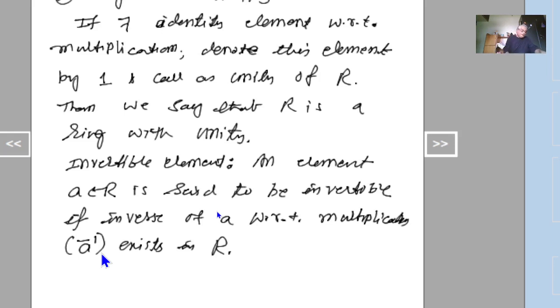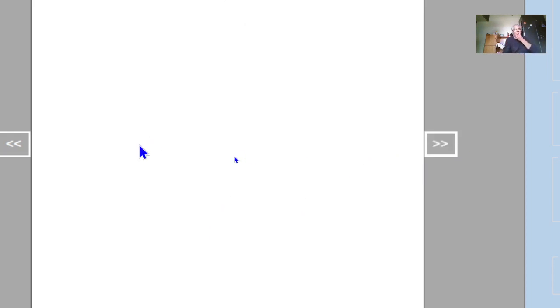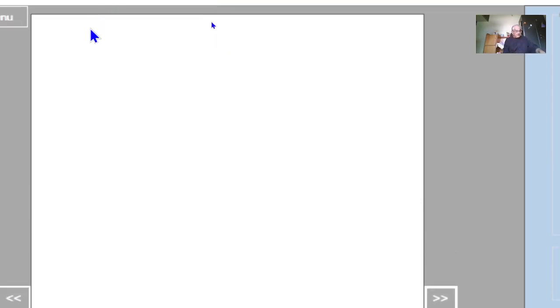Okay. Next we go for some other basic definitions. Zero divisors. What are zero divisors?